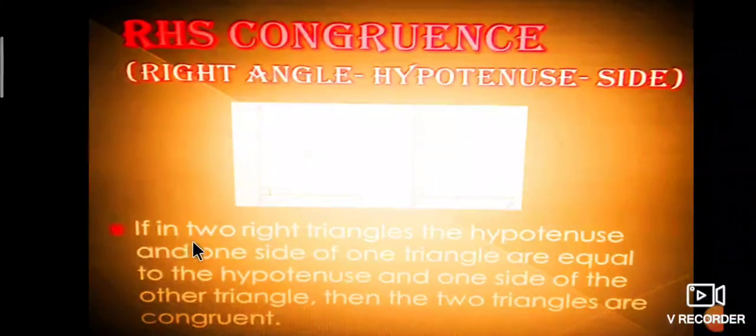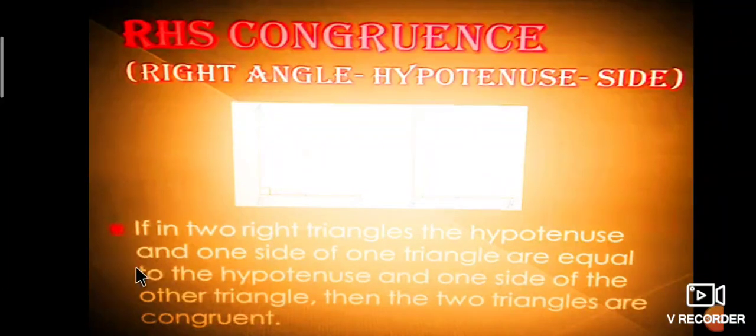Therefore, if in two right angle triangles the hypotenuse and one side of the right angle are equal to the hypotenuse and one side of the other triangle, then the two triangles are congruent.